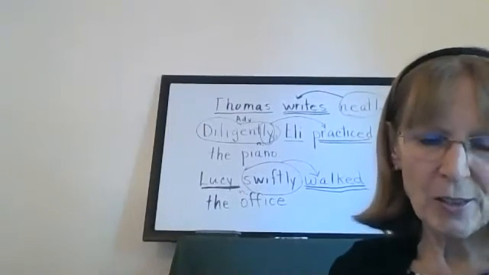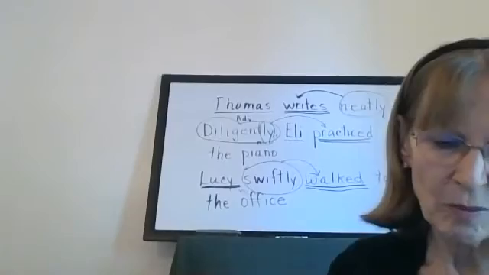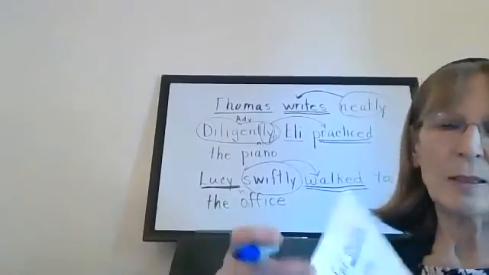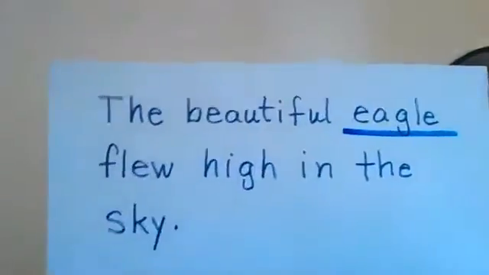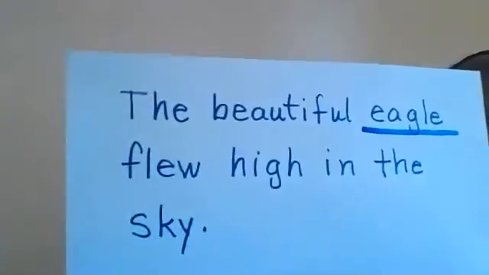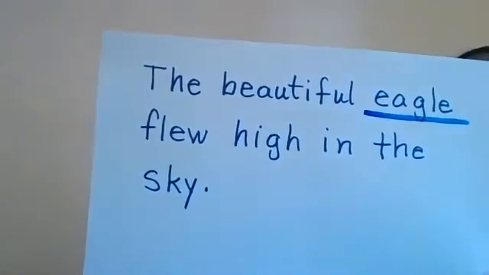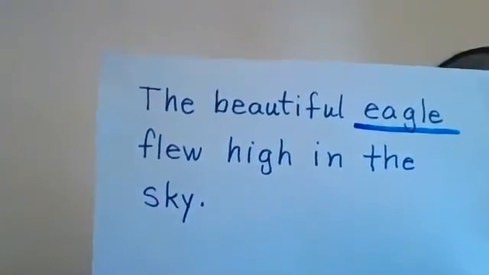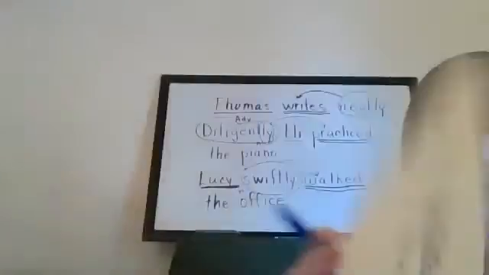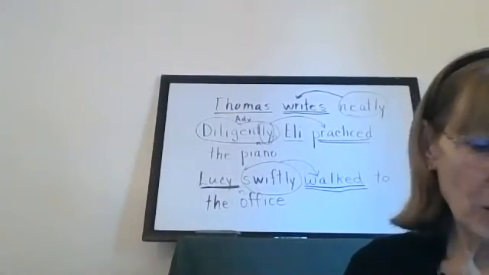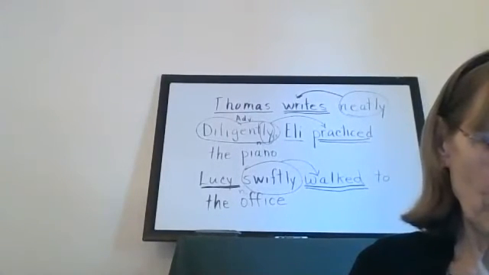The subject is eagle, not the sky, because the sky did not fly high, which leads us to the verb. What did the eagle do? The eagle flew.